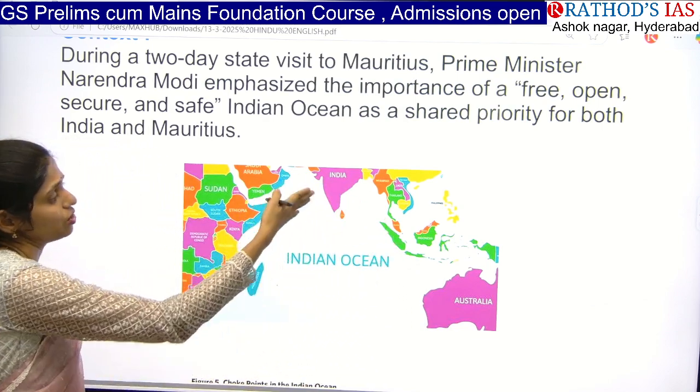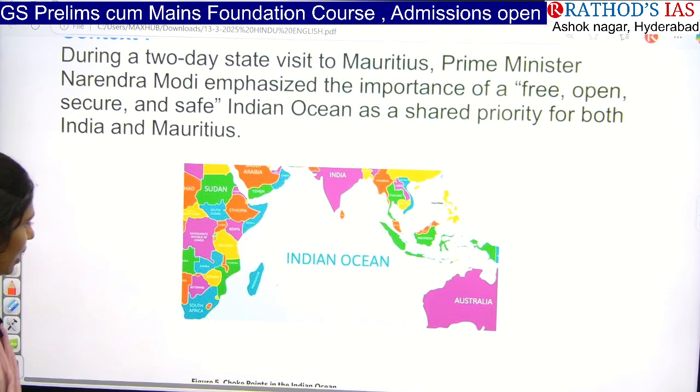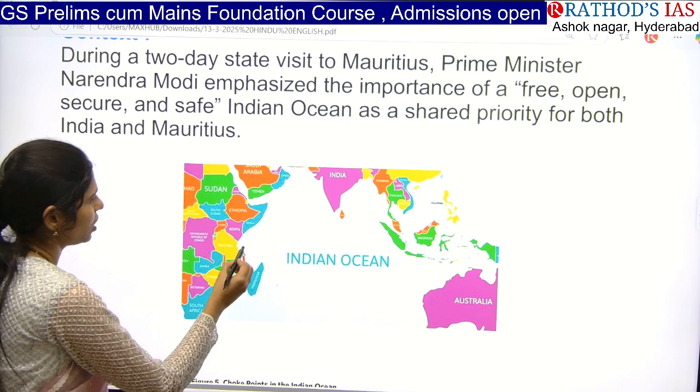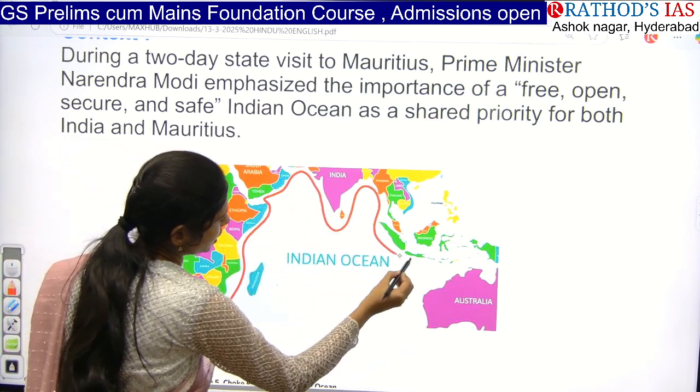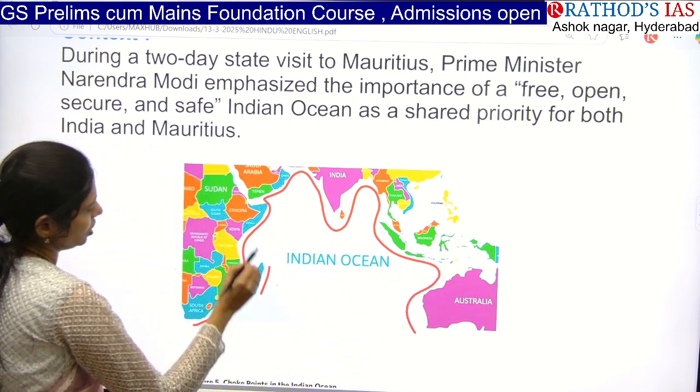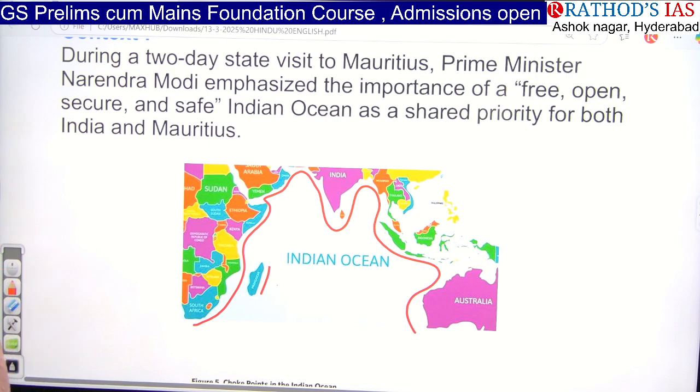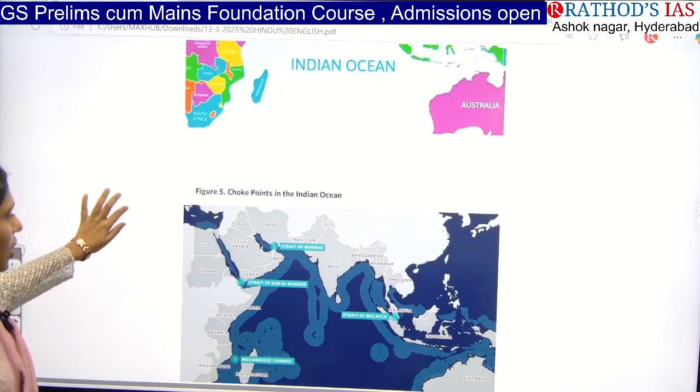and you can see the different colors of the countries which are sharing boundary, and you have to know these countries which are sharing the boundary directly with this Indian Ocean region. Okay, so these are the countries which are sharing boundary. So you have to see those countries for sure. And next, I am also including one more map.